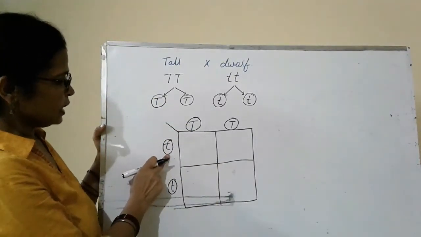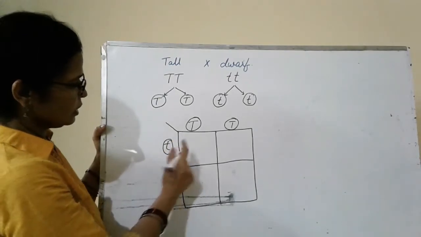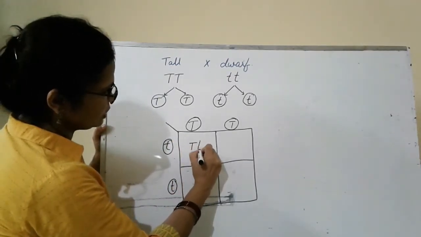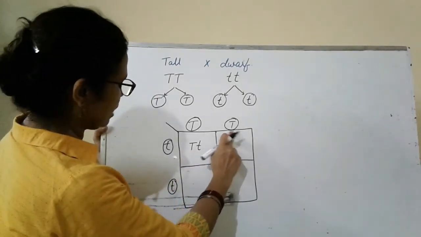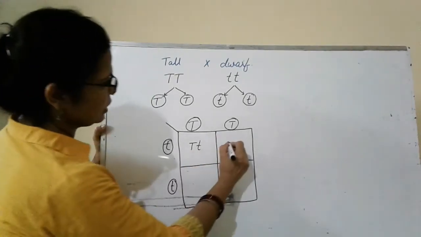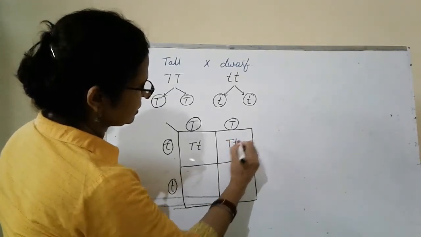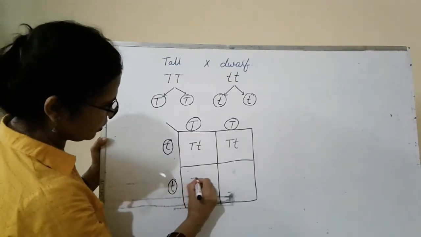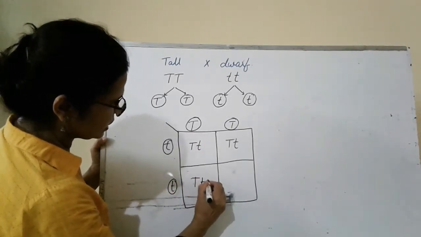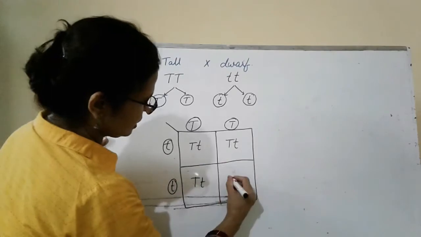After fertilization of these gametes, the offspring were capital T, small t. Here also this gamete is fertilized by this gamete and the offspring's genotype is capital T, small t. Here also these two gametes after fertilization give capital T, small t, and the same is here.